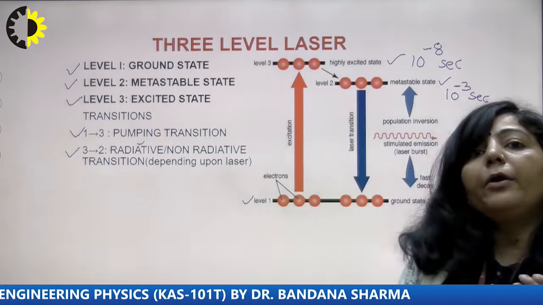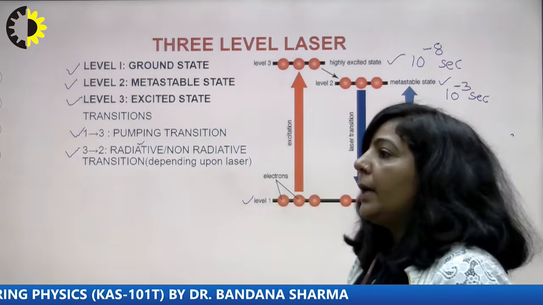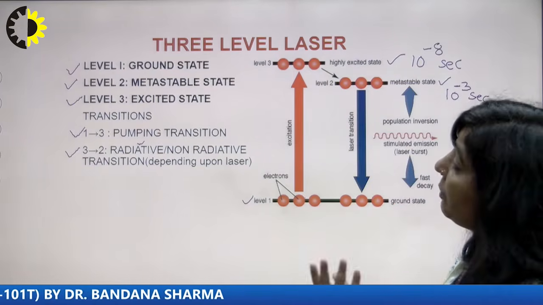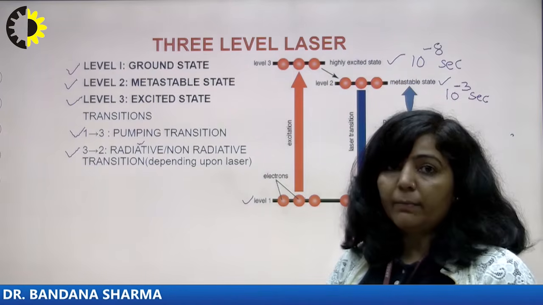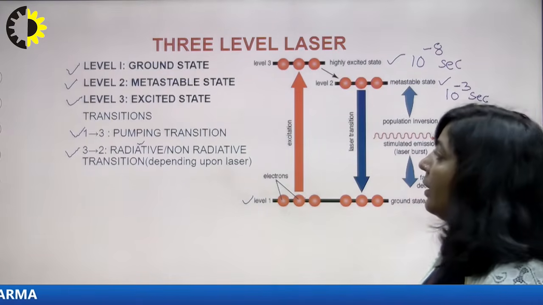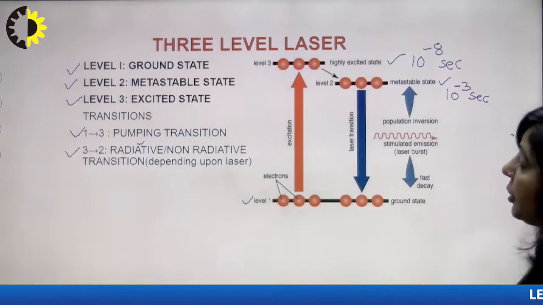So depending upon different types of laser systems, in some of the lasers the transition will be radiative, and in some of the lasers that transition can be non-radiative, but the transition is from the excited to the metastable state. So you have these two transitions here.